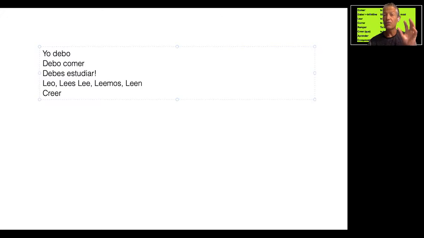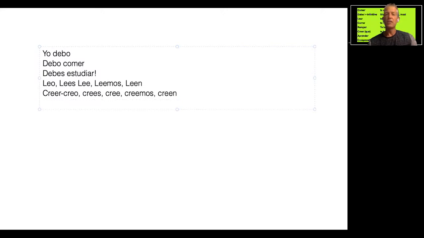Now, the way you pronounce it is very important. Leo, lees, lee, leemos, leen. Creer is the same. To believe. Creo, crees, cree, creemos, creen.